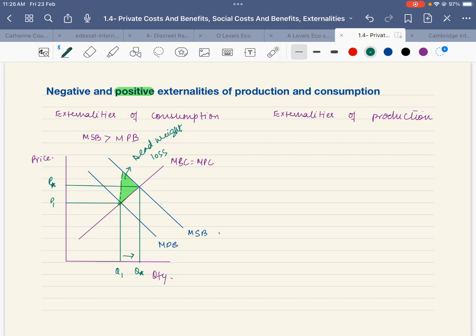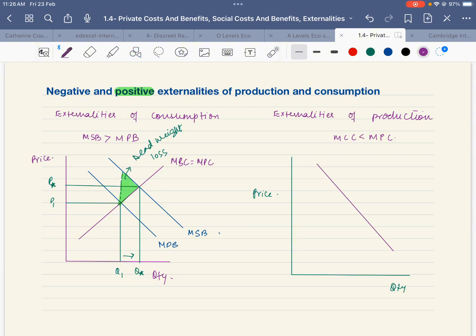Then we can see positive externality of production. In positive externality of production, when we talk about production, there is no change in benefits, but there is change in cost. Positive externality of production, marginal social cost is less than marginal private cost. So let's have a look at it.